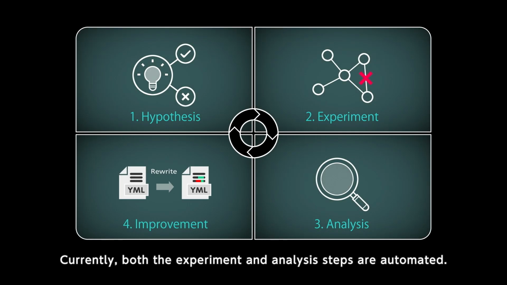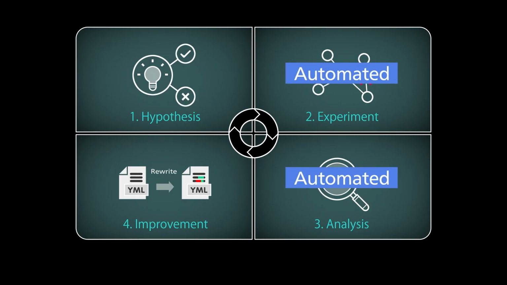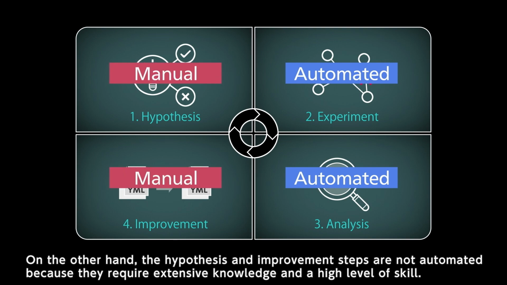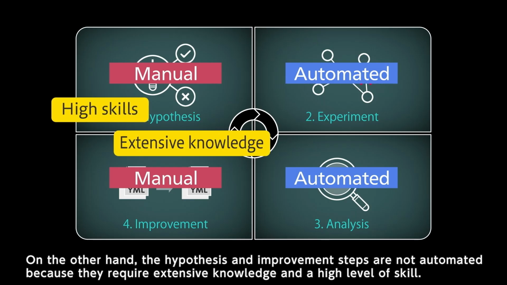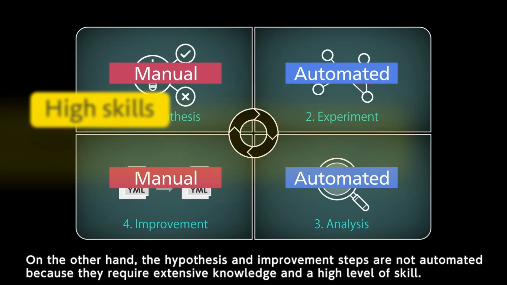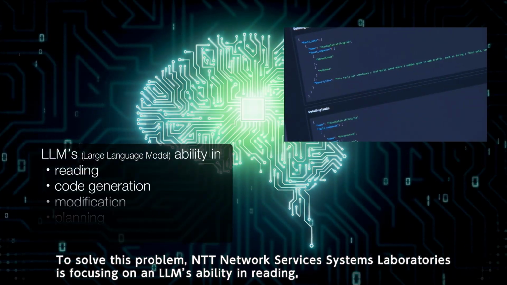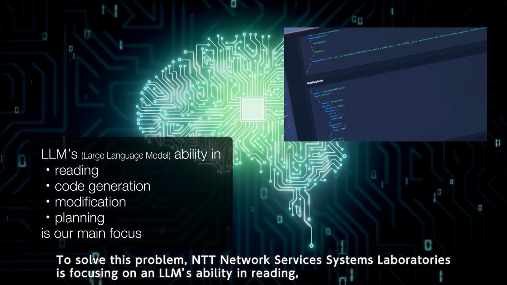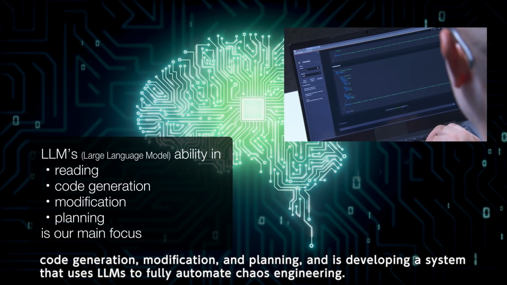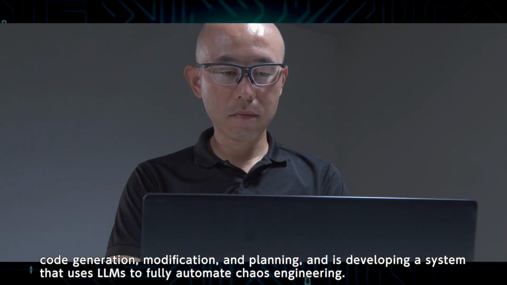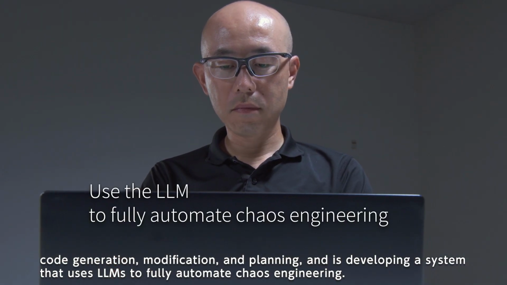Currently, both the experiment and analysis steps are automated. On the other hand, the hypothesis and improvement steps are not automated because they require extensive knowledge and a high level of skill. To solve this problem, NTT Network Services Systems Laboratories is focusing on LLMs' ability in reading, code generation, modification, and planning, and is developing a system that uses LLMs to fully automate chaos engineering.